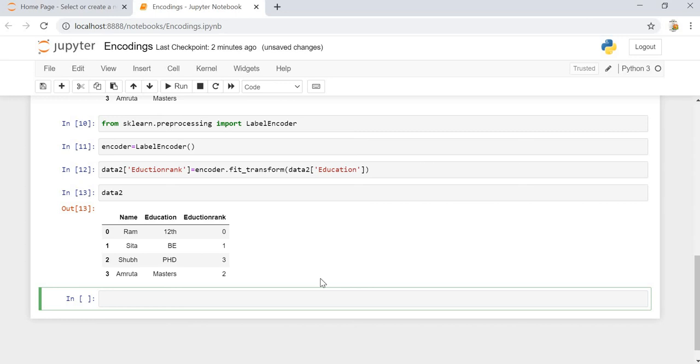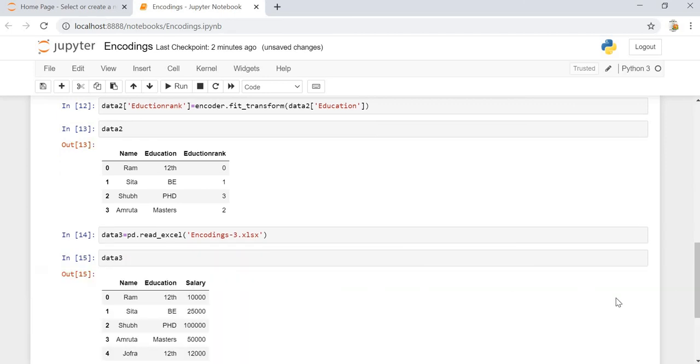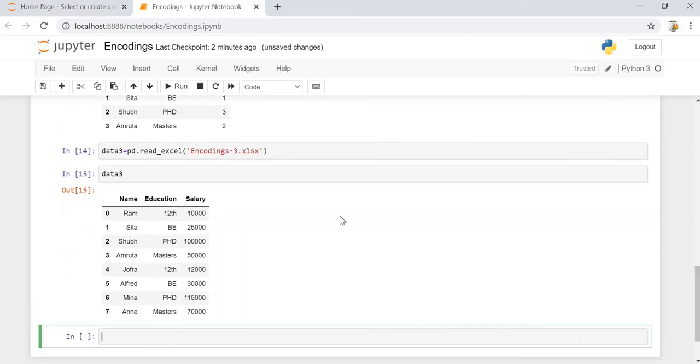Okay, so for this we will have another new data set, which is data3 equals pd.read_excel, and we will have encoding3.xlsx, and let's check out the data3. You can notice there are three features. One is name, another one is education, another one is salary. So you can see there are 8 people present, and the education is repeated. Each and every education is repeated twice, and the salary based on the respective education is present.